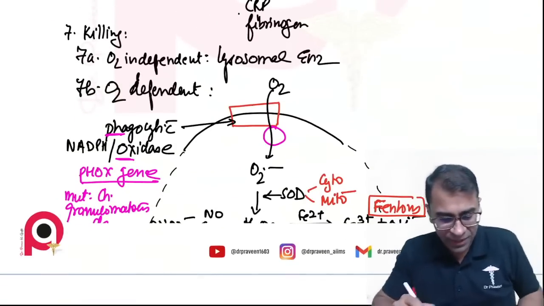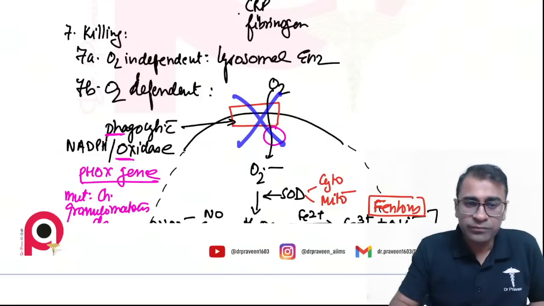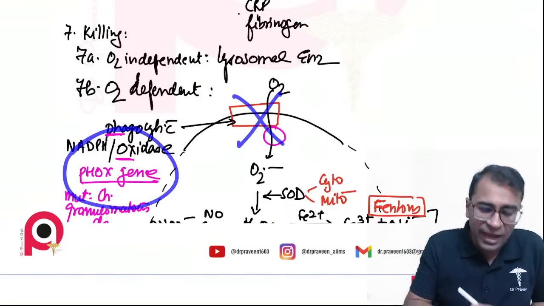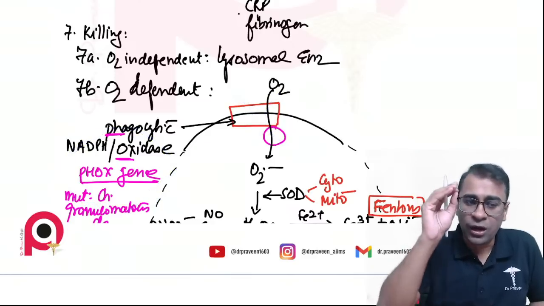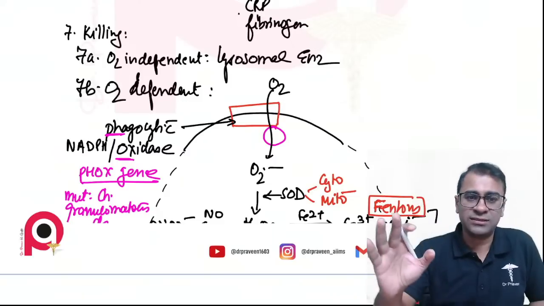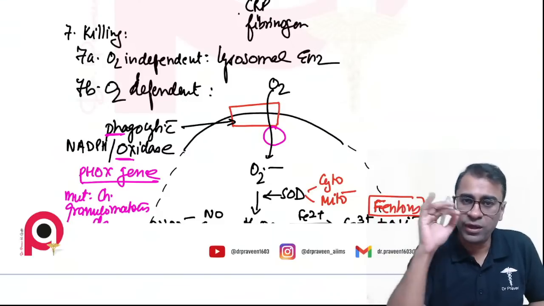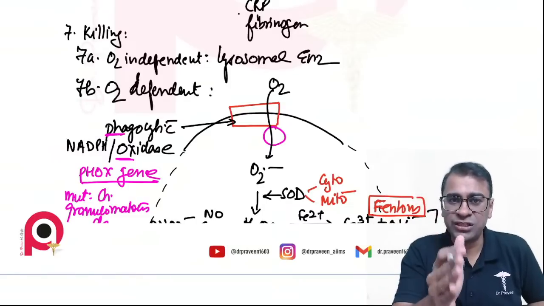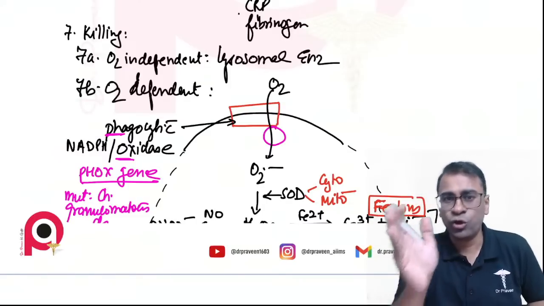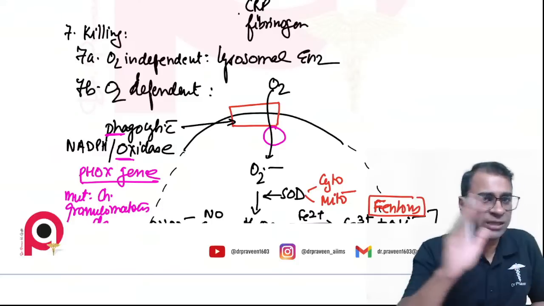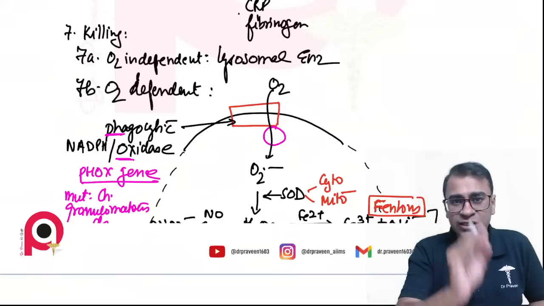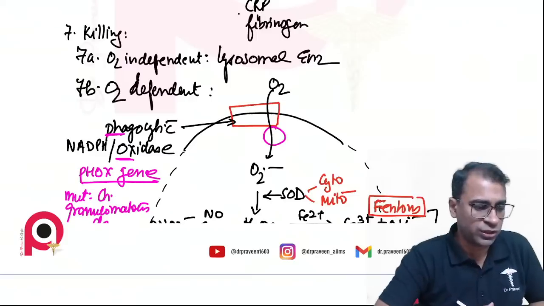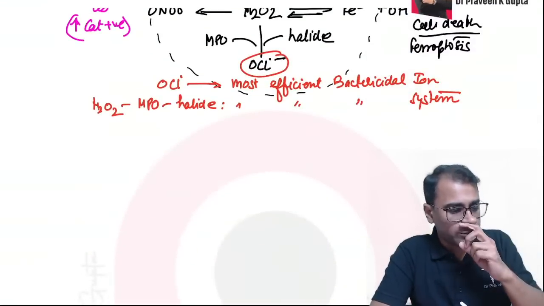Now, if a patient has absence of NADPH oxidase, the disease is due to absence of the FOX gene, and FOX gene absence will lead to chronic granulomatous disease, CGD. My question to you all again: in CGD, which infection will increase? Your options are staph or strepto. Staph or strepto? That's a question to you. So most potent is hydroxyl.